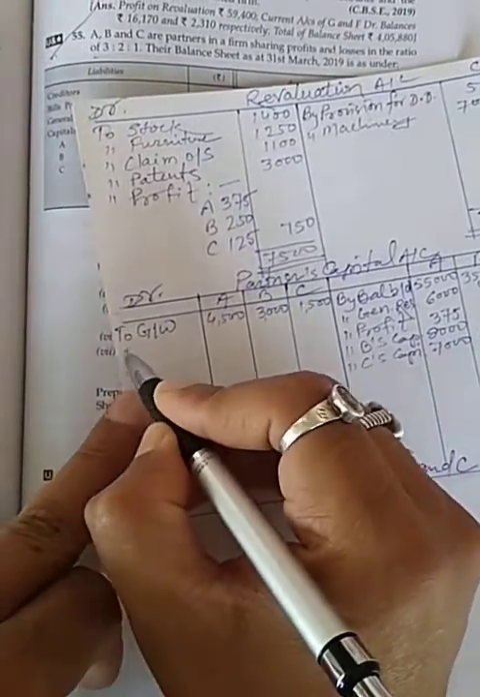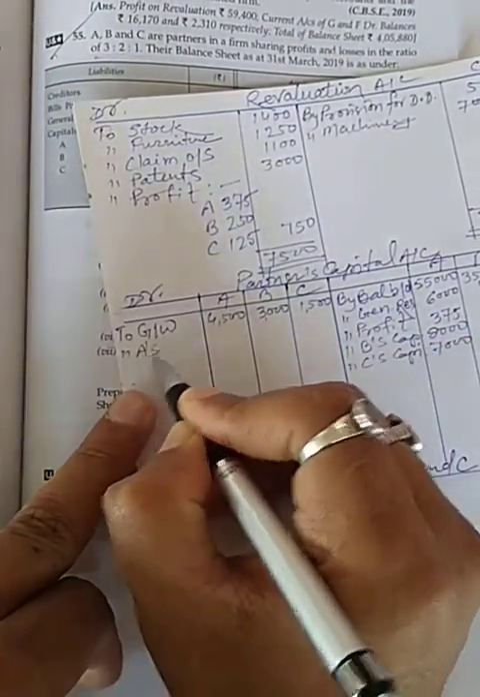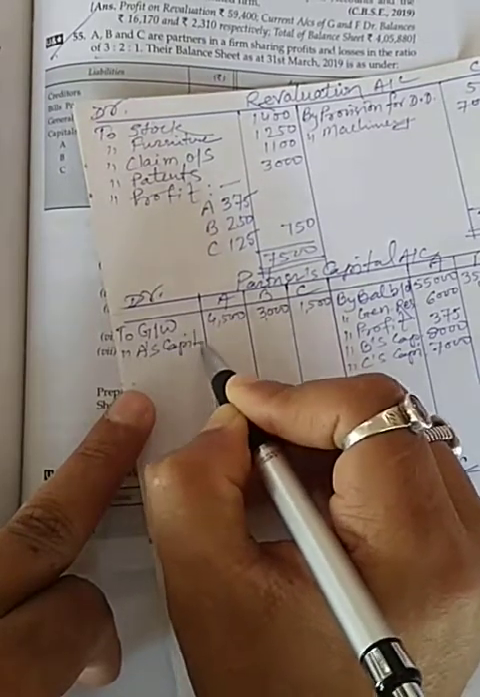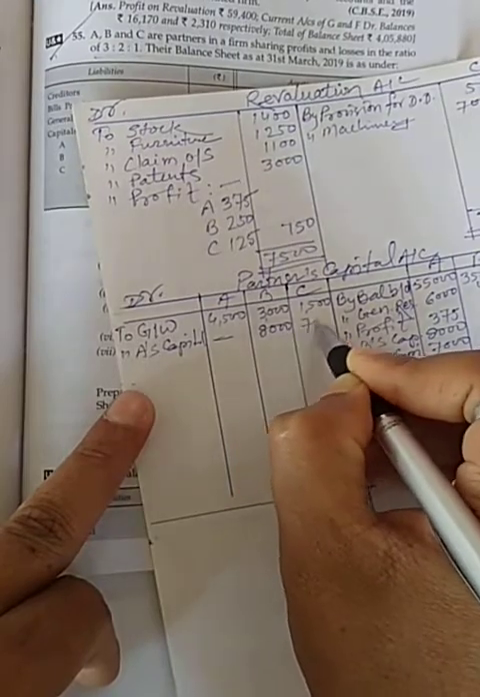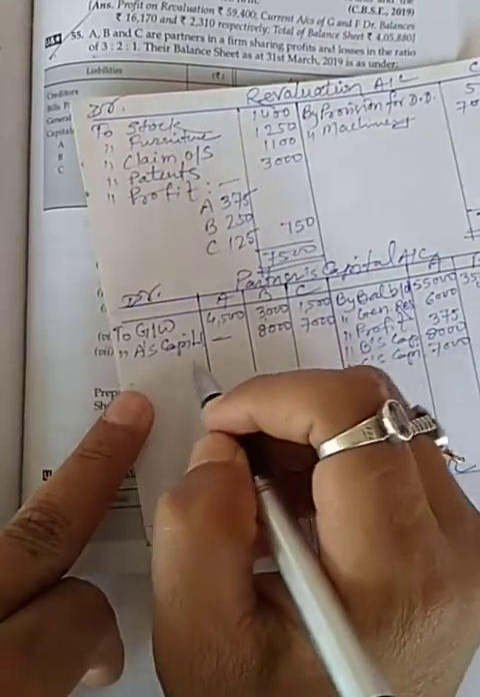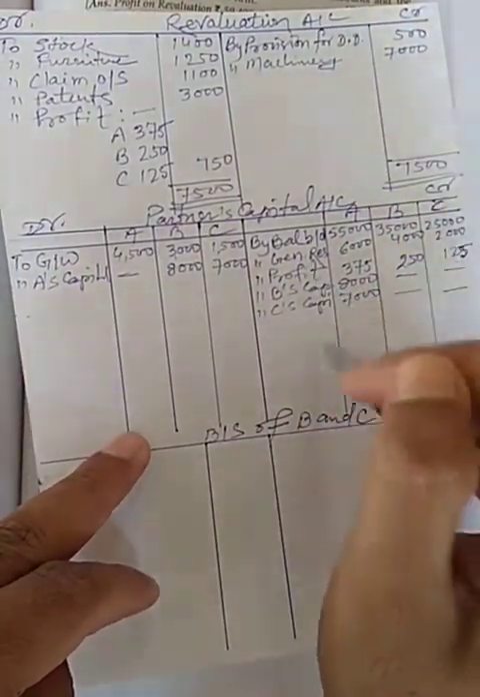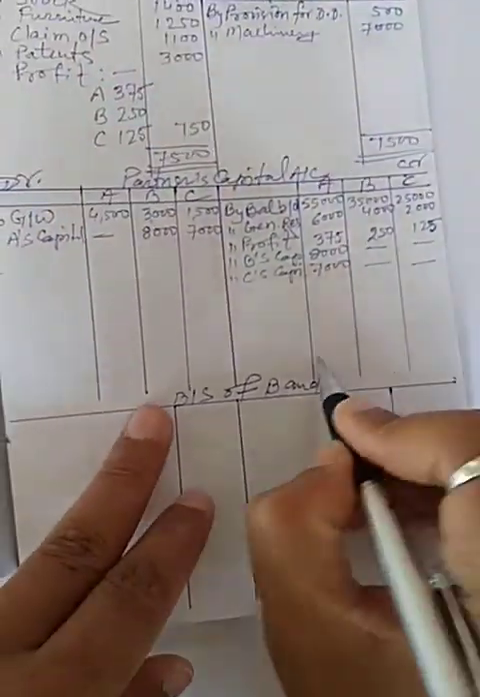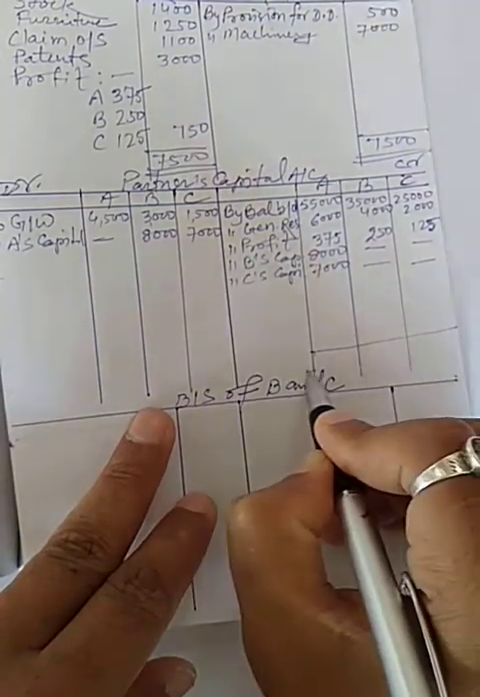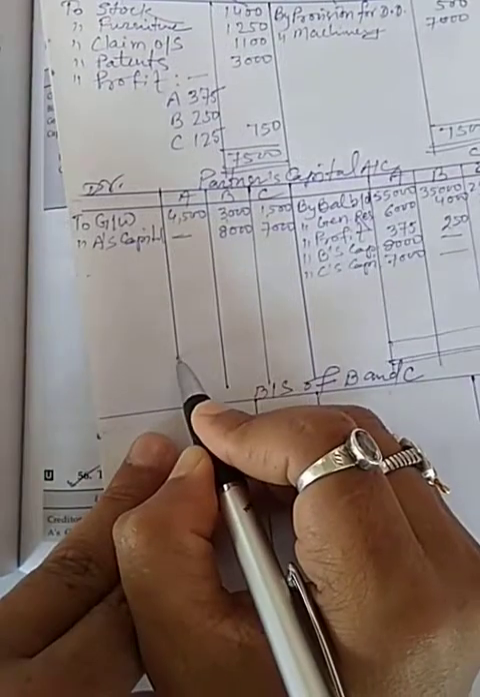Now one point is left related to goodwill. A's capital account 8,000 and 7,000. And now I will calculate the balance of A, B, C. We can see first I have to calculate A's balance.